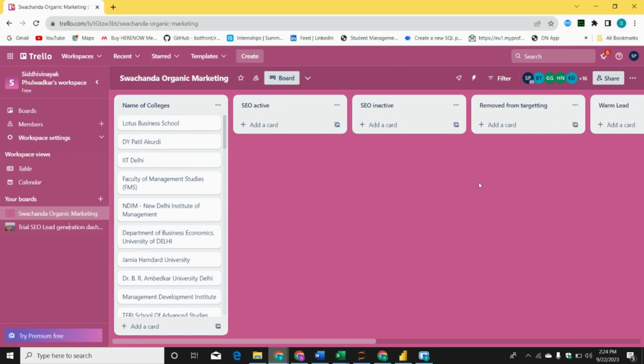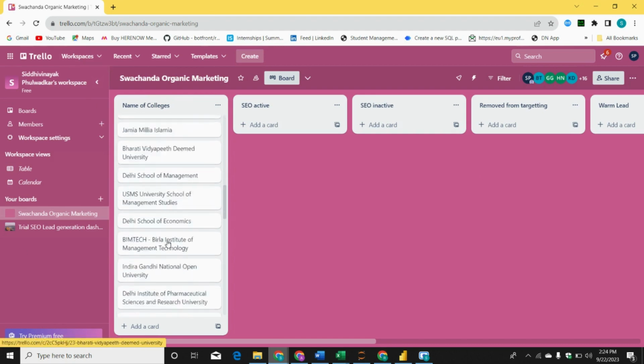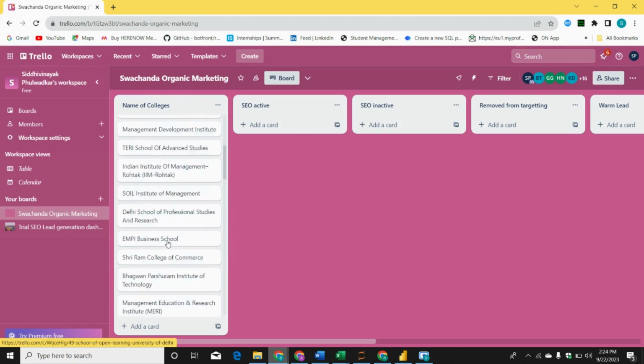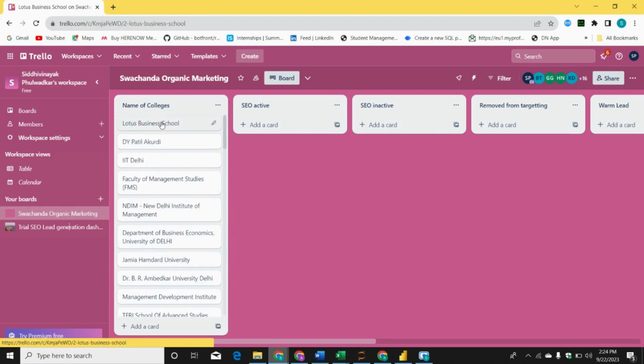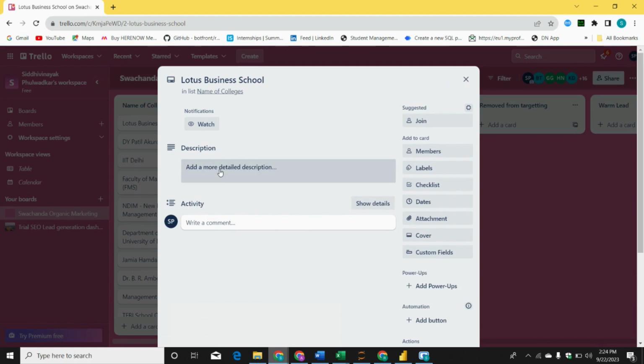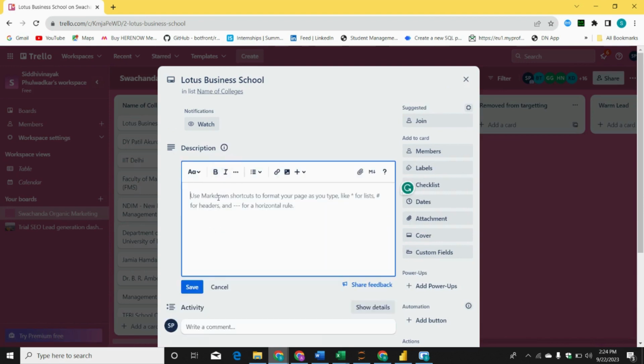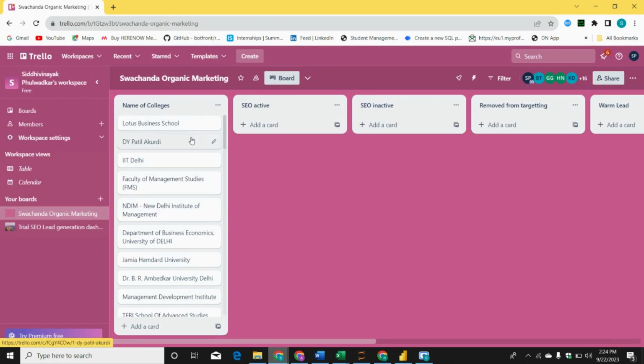This is a very effective way that our company follows, where these are the cards, basically. In this Trello board I have prepared different cards of the same colleges. And for each and every college, if you go and click on it, you just have to type something over here, so that I will understand what I have to show in the progress for my client or for my boss.